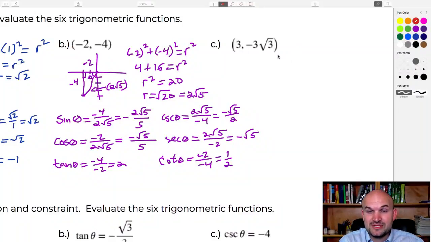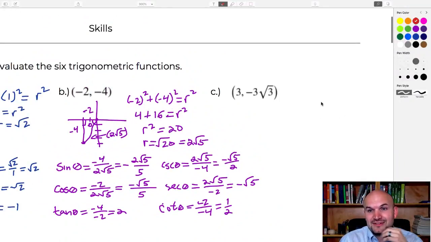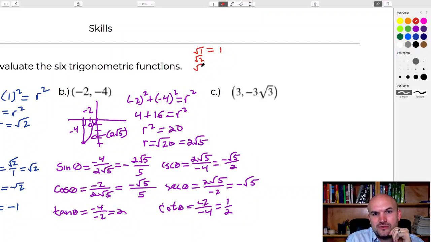So the next one. Now, this one gets a little tricky because we have this radical here, right? And it's like, where does this stand? Well, first of all, it doesn't really matter. We don't really care what that radical is. Now, as far as an understanding of what value it is, we know that square root of 1 is obviously 1. We don't know square root of 2. We don't know square root of 3. But we know the square root of 4 is equal to 2. So these are going to be approximates, right? We're going to have to approximate somewhere between 1 and 2. And let's just use a decimal value of like 1.7, 1.6.